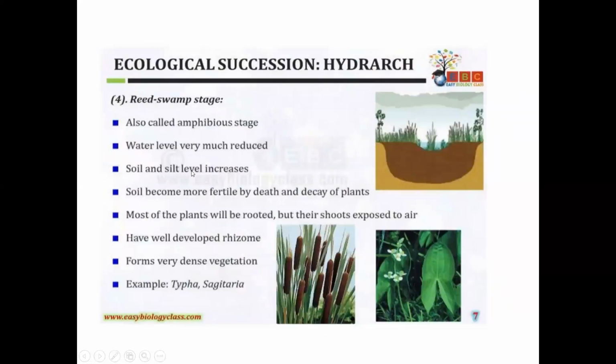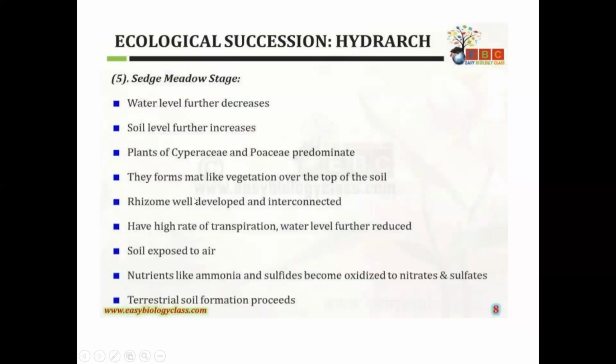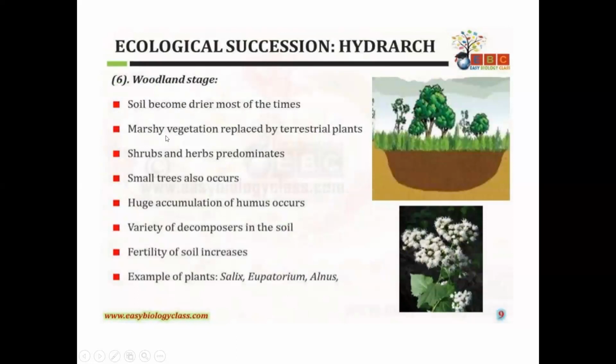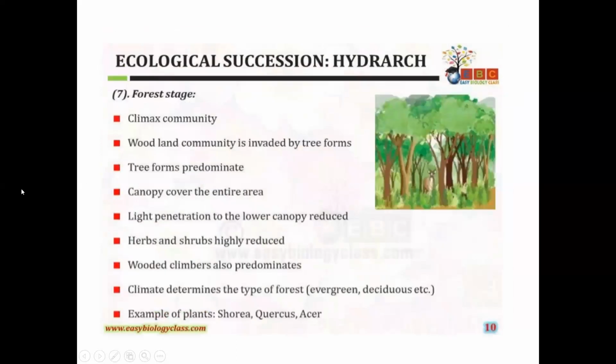Next, the reed swamp stage is called the amphibious stage, and here mainly Typha and Sagittaria are predominant. In the sedge meadow stage, mainly Cyperaceae and Poaceae members are predominant. In the woodland stage, herbs and shrubs, along with Salix, Eupatorium and small sized trees, are predominant. The last stage, the climax stage, is the forest stage. So this is about the hydrarch.